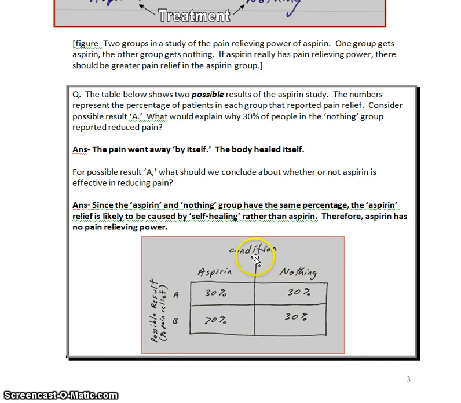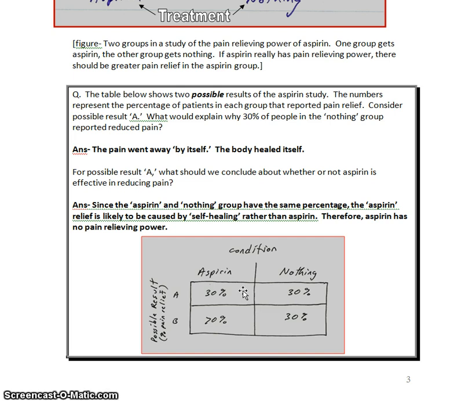So let's look at possible result A first. In possible result A, 30% of the people who got aspirin felt pain relief. But 30% of people who got nothing also felt pain relief. And since the percentage of people feeling pain relief was not better than getting nothing, we would conclude here that aspirin was not effective.